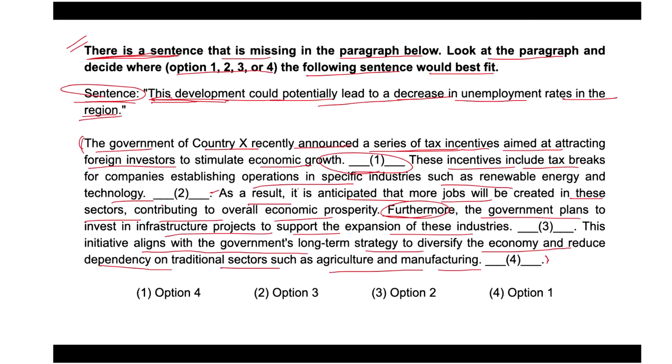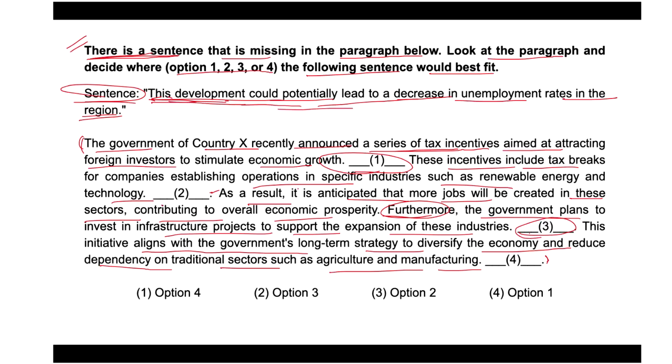Option 3 suggests placing the sentence after discussing infrastructure projects. While relevant to economic development, it doesn't flow as naturally as option 1, which directly follows the discussion of tax incentives and job creation, because after that it is stated this development could potentially lead to a decrease in unemployment rate in the region.